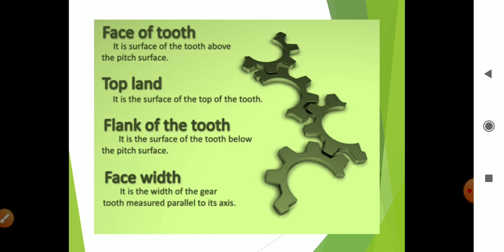Now next is the top land. It is the surface of the top of the tooth. This is the top land. And face width. What is meant by face width? It is the width of the gear tooth measured parallel to its axis. We saw this in figure number 1, on slide number 3, and I already explained the terminology there. So here we are only stating the definition. It is the width of the gear tooth measured parallel to its axis.